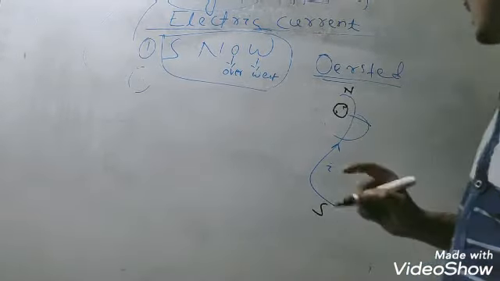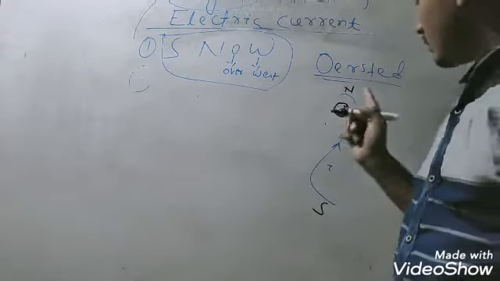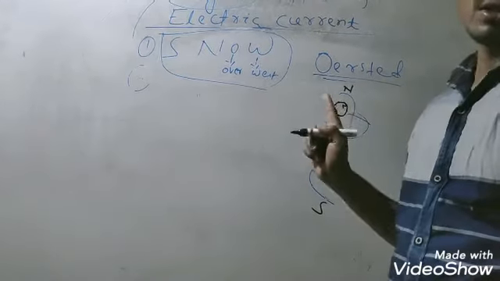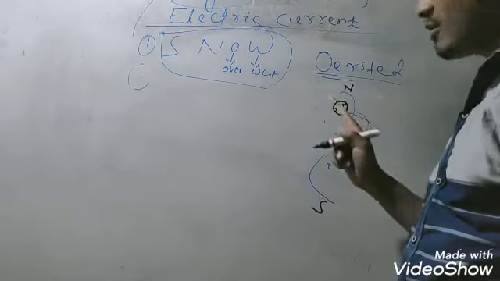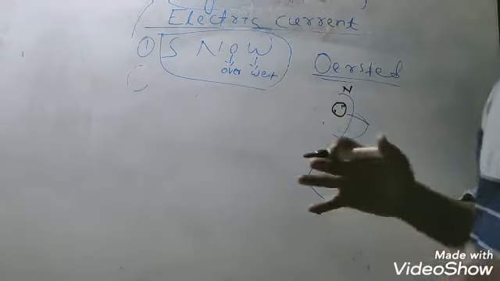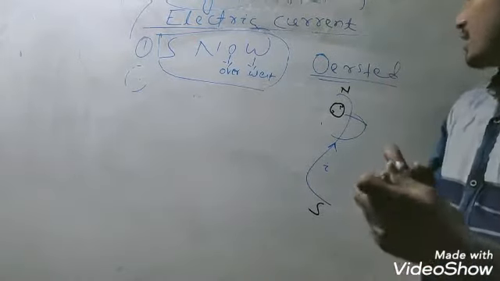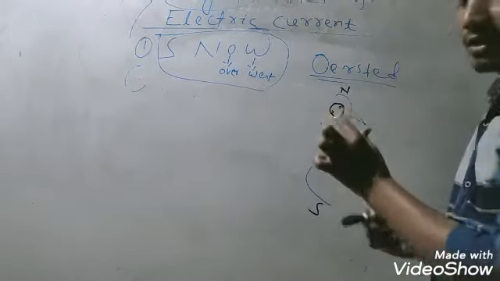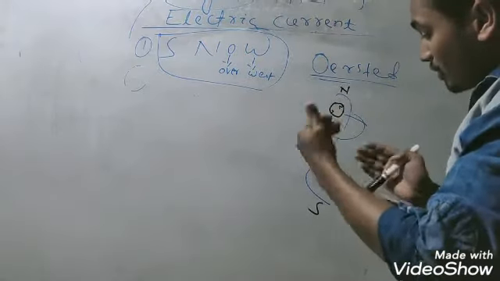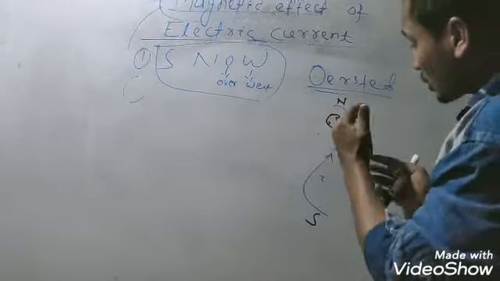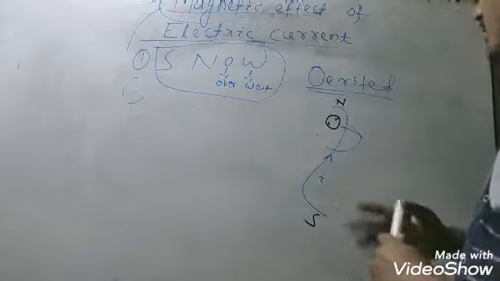We observe that the needle of the compass gets deflected by the electric conductor. From that we concluded that the conductor in which the electric current flows behaves like a magnet.